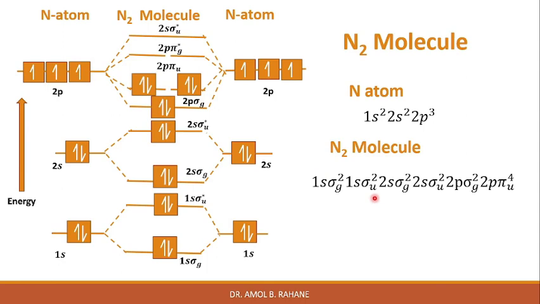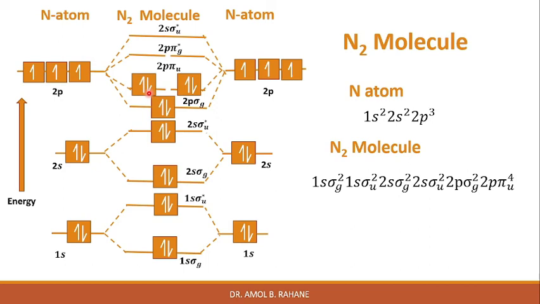Now we can see the electronic configuration of the N2 molecule. It is 1s sigma g squared, 1s sigma u squared, 2s sigma g squared, 2s sigma u squared, 2p sigma g squared, and 2p pi u raised to 4. That means this pi orbital will take 4 electrons, since there are 2 degenerate pi orbitals, and therefore it can take 4 electrons.